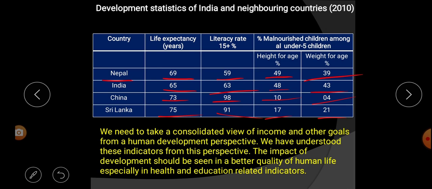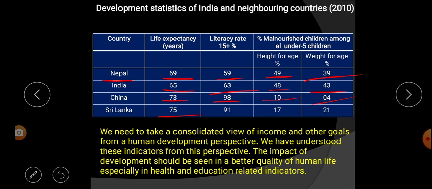We need to take a consolidated view of income and other goals from a human development perspective. We have to understand these indicators from this perspective.